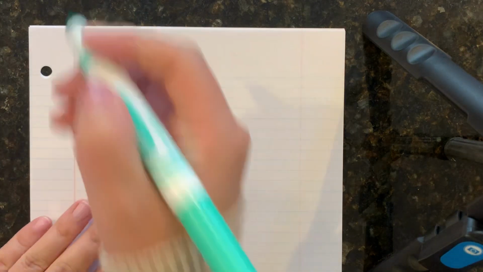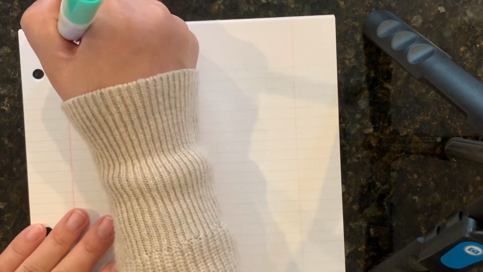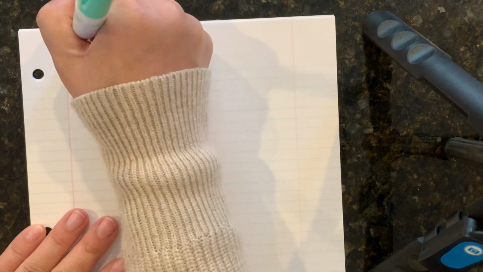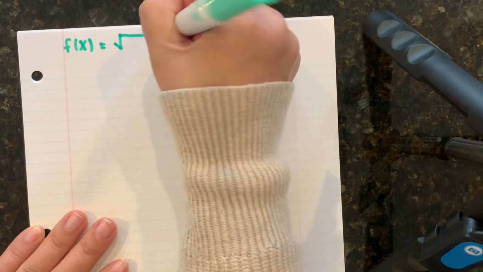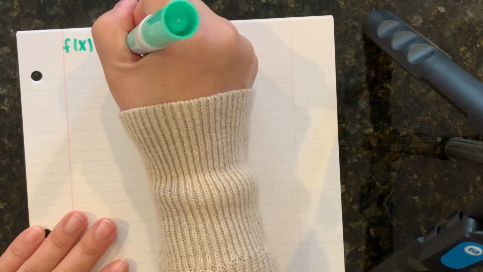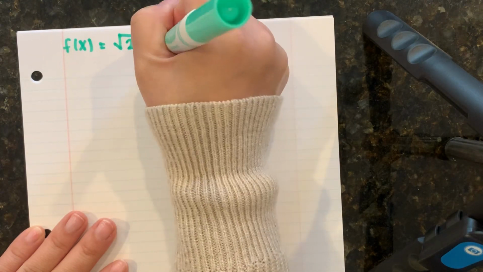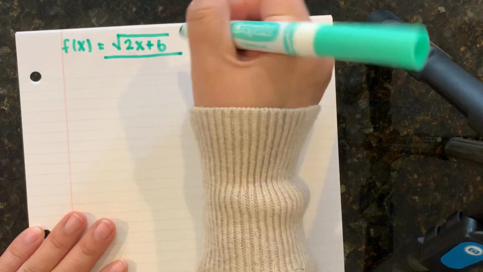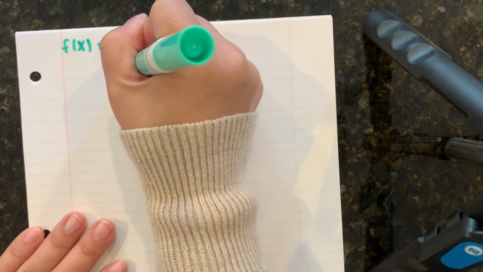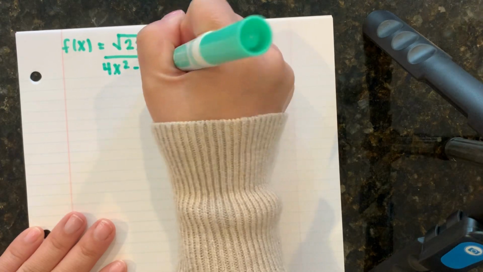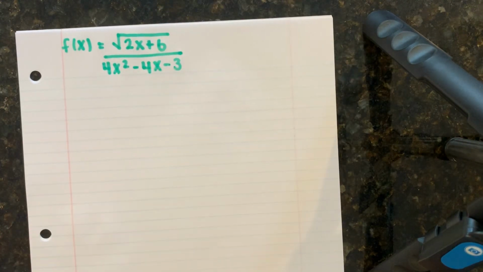Now, I know we've been doing this for a while, but I do want to review what you are looking for. So I am going to be starting by looking to find the domain of this function here. f of x is equal to the square root of 2x plus 6 over 4x squared minus 4x minus 3.